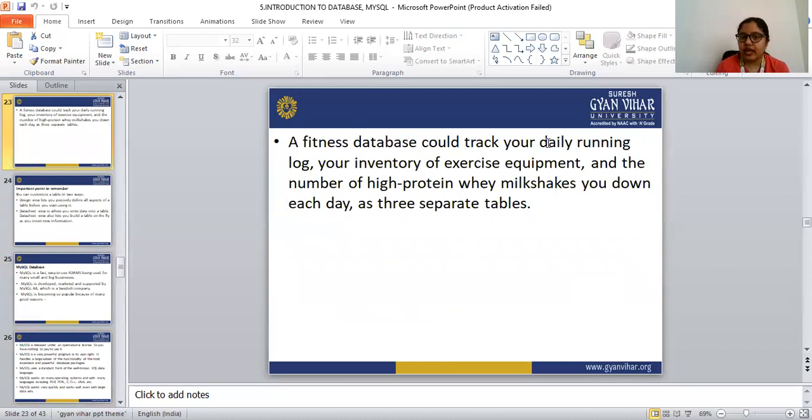The fitness database should track your daily running log, your inventory of exercise equipment, and the amount of high protein whey milk shake you drink each day, as three separate tables. So we can create a table for the daily running log, a table for the inventory of exercise equipment, and a table for how much high protein whey milk we are drinking each day. So we can create tables in this database.